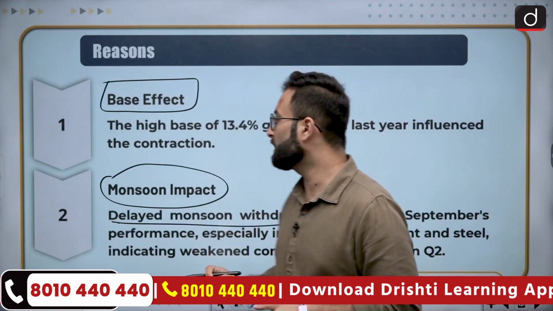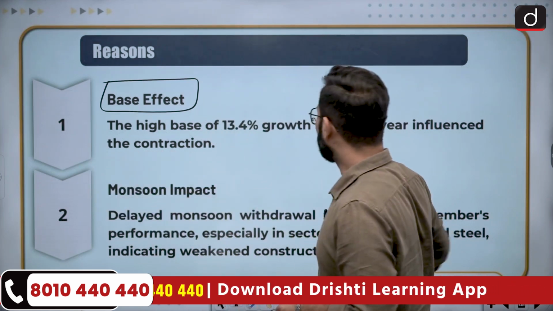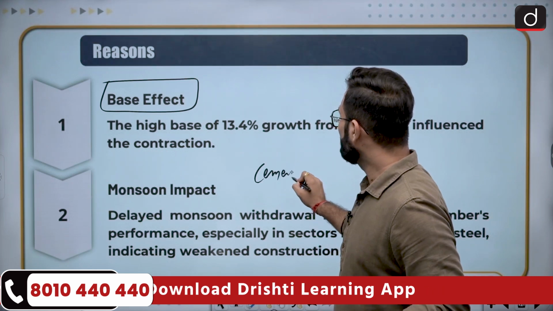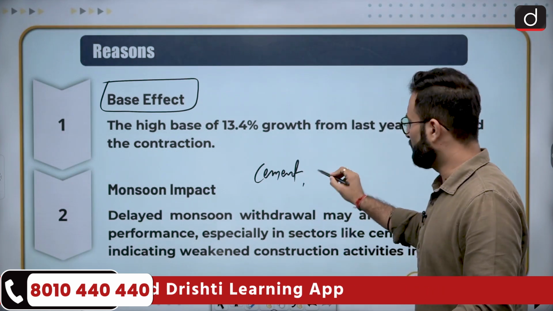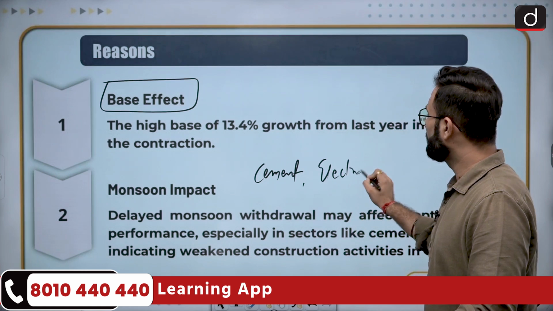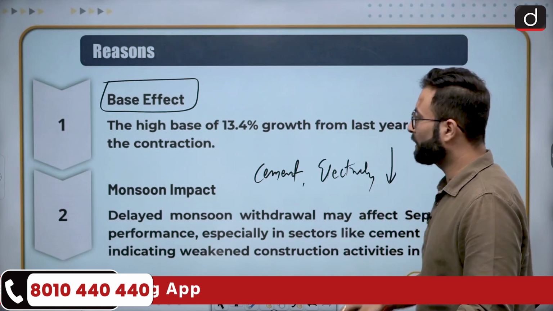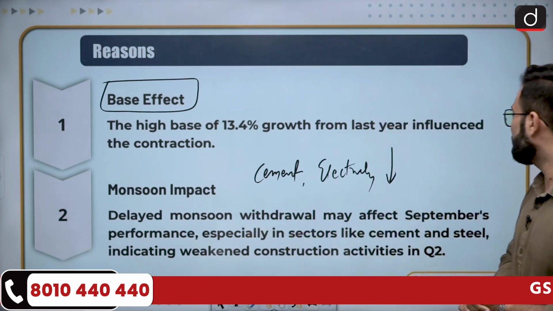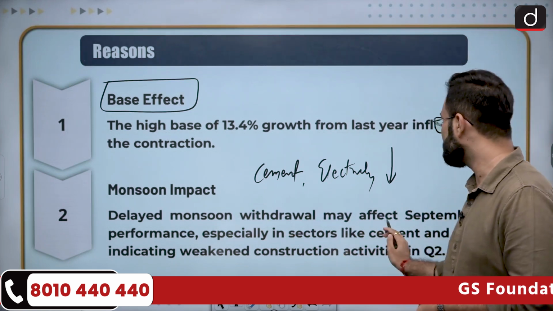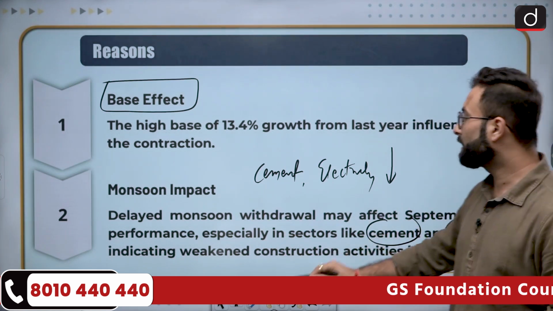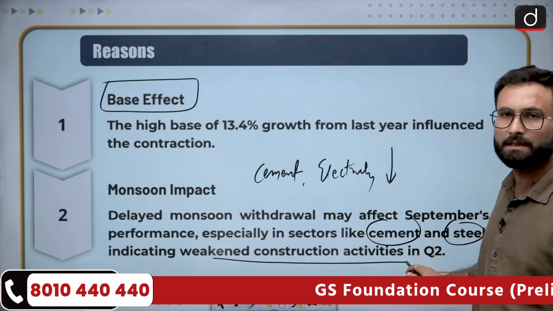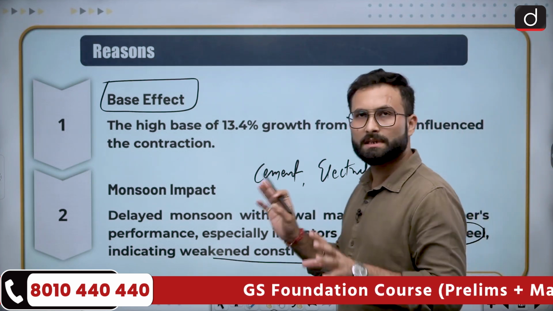Because of which you will be seeing a decline in cement and electricity. Delayed monsoon withdrawal may affect September's performance, especially in sectors like cement and steel, indicating weakened construction activities in Q2. I hope these reasons are clear.